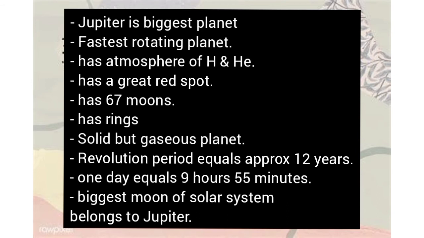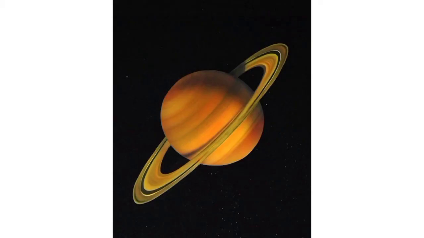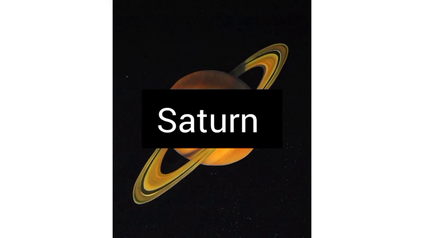Jupiter has rings also, which are dusty faint rings, and those are not so visible. And also Jupiter has 67 moons, and the biggest moon also belongs to Jupiter. The planet Jupiter has the strongest gravitational pull. So these were some facts about Jupiter. Okay, now after Jupiter, our next planet that we will discuss is Saturn.